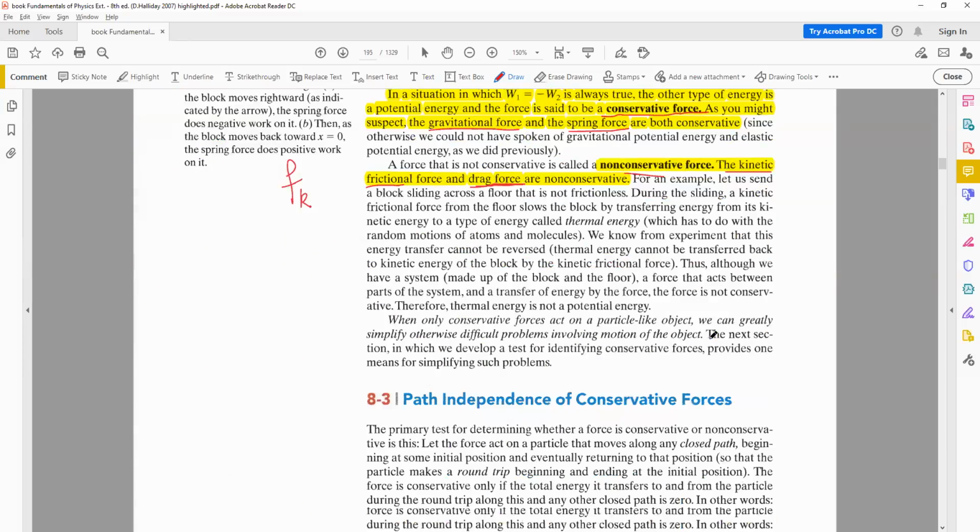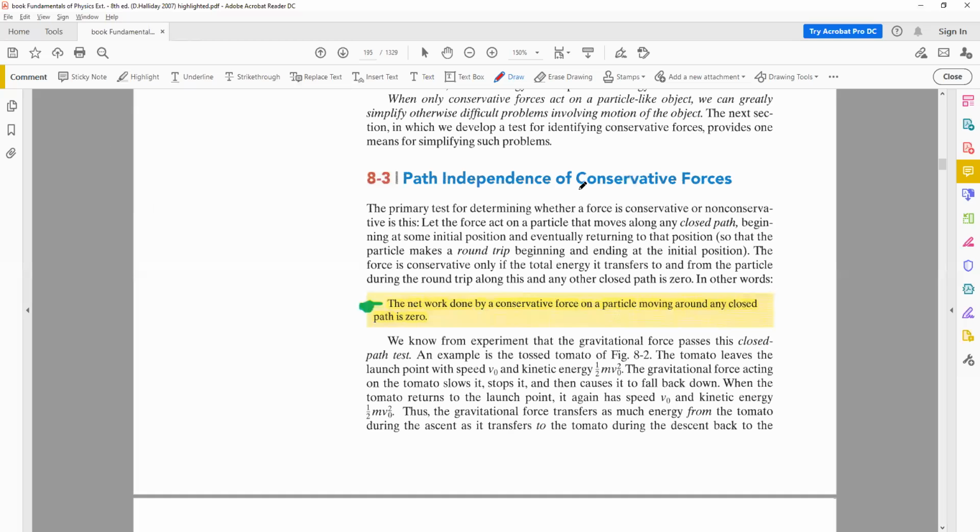So now coming to the path independence. Conservative forces have the property that the work done does not depend upon the path followed. For example, if you have to take a body from point A to point B, you can follow any path, but the work done will be the same. You can go through this path, or this path, or this path. The work done will always be the same. It's independent of the path, and therefore this is known as the path independence of conservative forces.